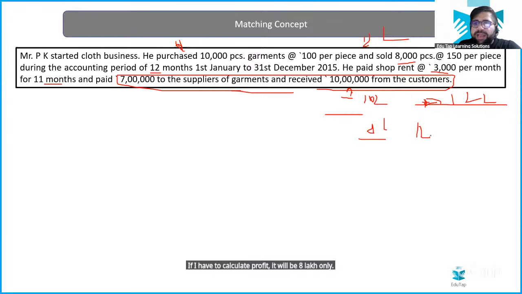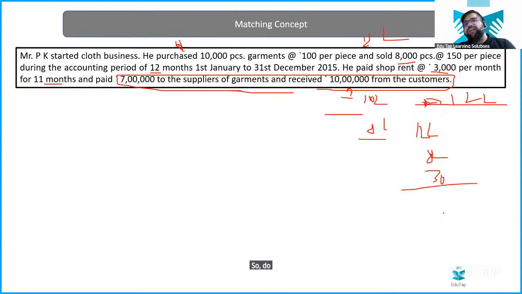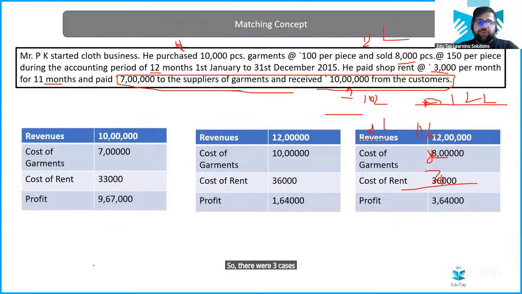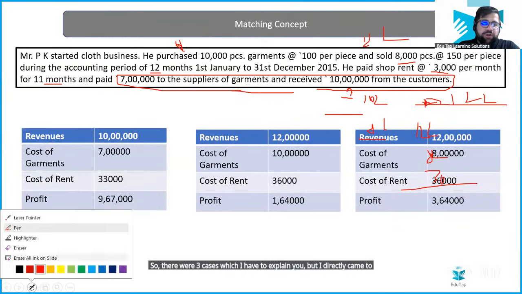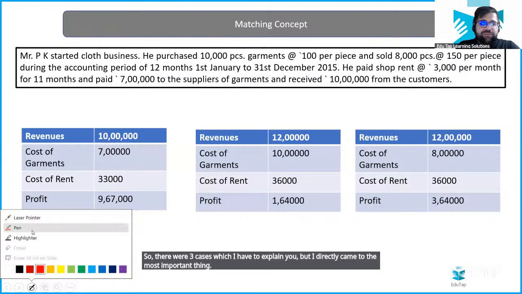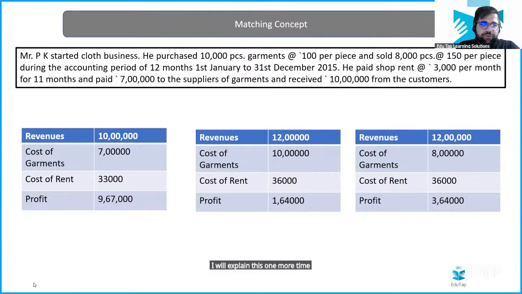So from 12 lakh, I will deduct 8 lakh. And the extra rent which will be deducted is 36,000. Do this mathematics and you will get your profit. There were 3 cases which I had to explain, but I directly came to the most important thing. I will explain this one more time if it is not clear, don't worry.